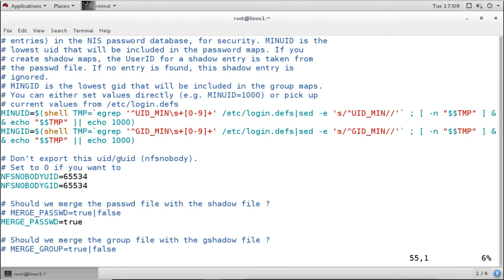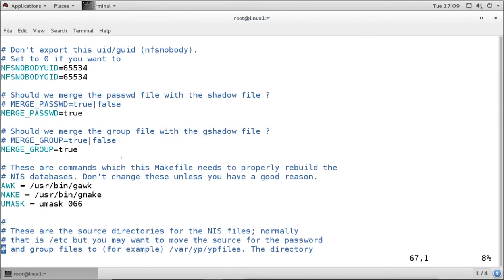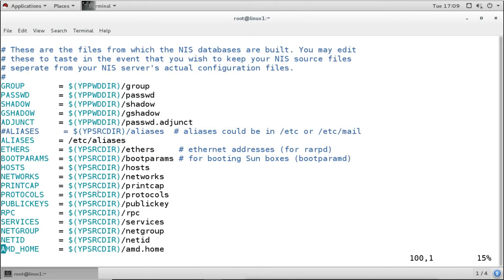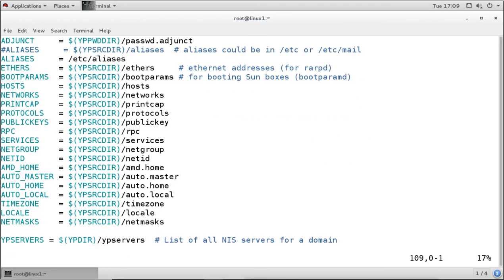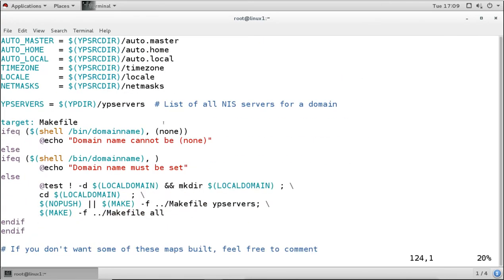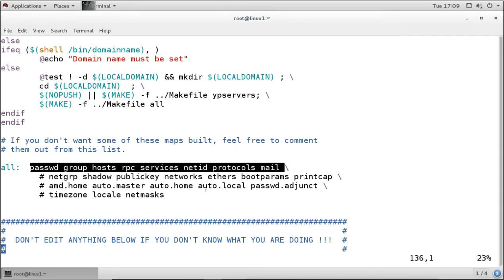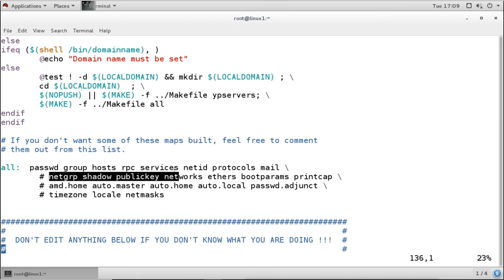Then these are the UIDs and GIDs, the configuration information about the makefile, and what tables it is going to create. These are the tables it is going to create, using the information from passwd, group, hosts, rpc, services, netid, protocols, and mail. If you want to add some other information, then we have to uncomment these lines also.